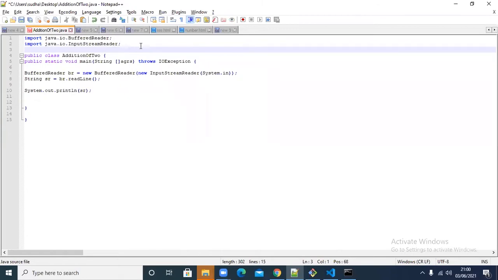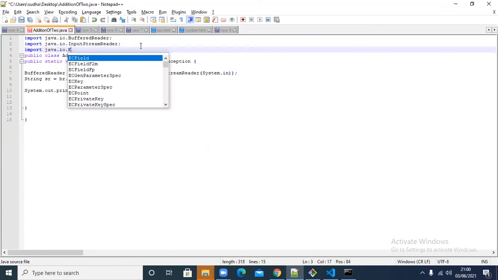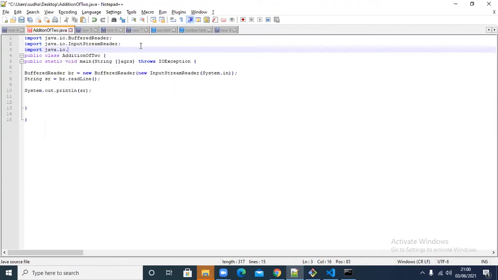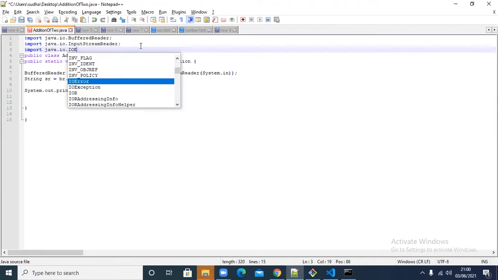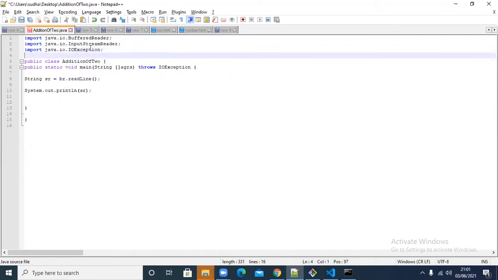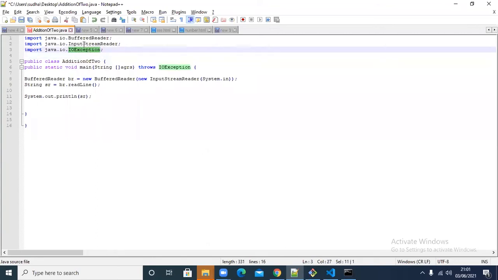All these things you are using are external things, not internal things. That's what we should understand. Okay, import java dot, that is also part of IO. All IO related things are part of the java.io package. Now you see, I have imported BufferedReader, InputStreamReader, and IOException.